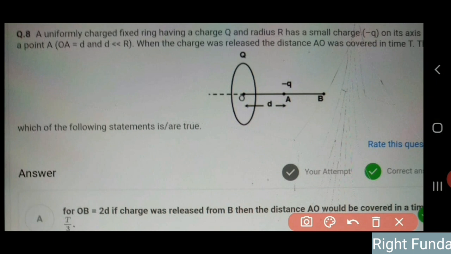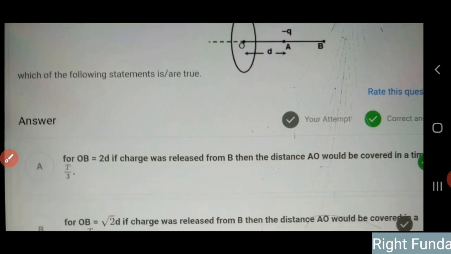So what is given to us is like this. There's a ring, and a charged particle here is released from this. This charged particle is negative, and the ring is positive. So as it's released, it will come like this. To cover the distance from A to O, from the starting point to the center of the ring, it takes a time T. Different questions have been asked, and an approximation is given that the initial distance d is much less than R. This is the given. Let's see what the question has been asked.